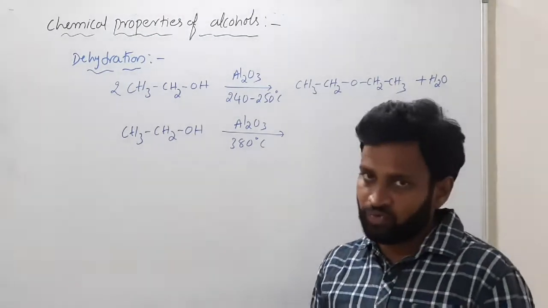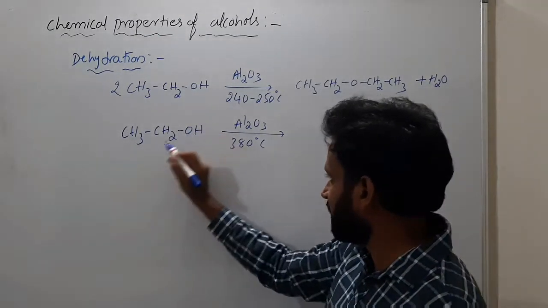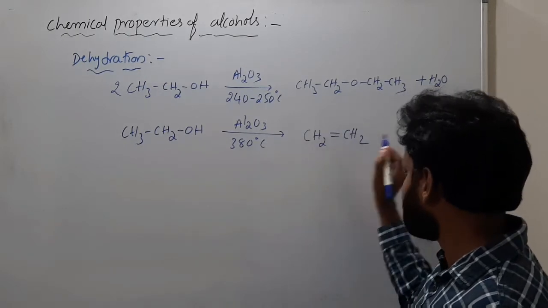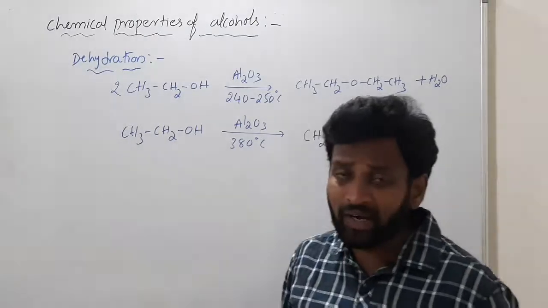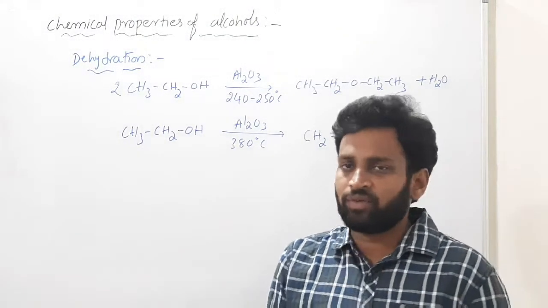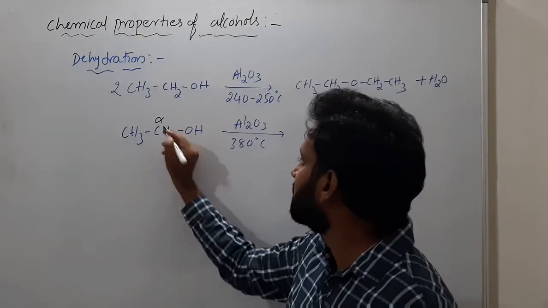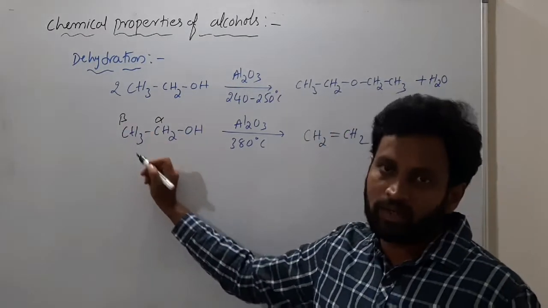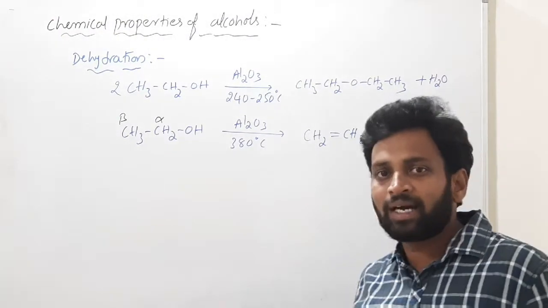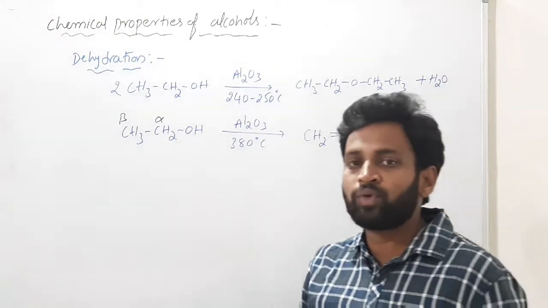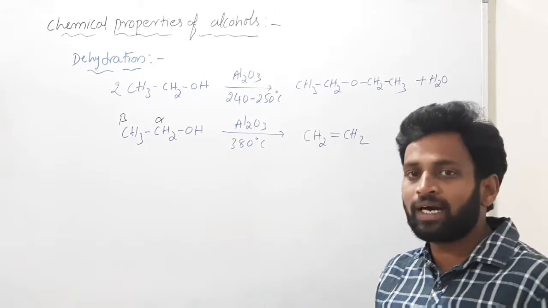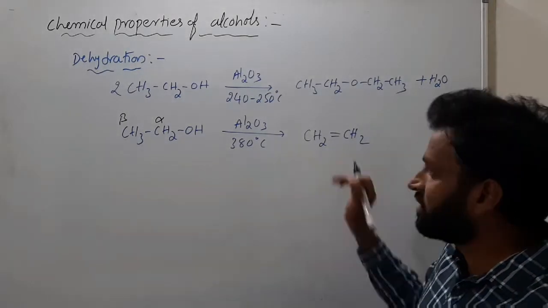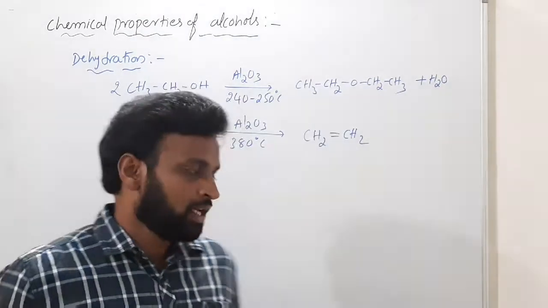By Saytzeff rule, as I told you previously, OH from here, hydrogen from here, so CH2=CH2. If only one beta hydrogen is there, no need of Saytzeff rule. Here this is alpha, so from alpha, OH is removed and from beta carbon, hydrogen is removed. If you have two beta carbons, then you have to remove the hydrogen from the beta carbon which has fewer hydrogens. So alkene, ethylene, is the product at 380.